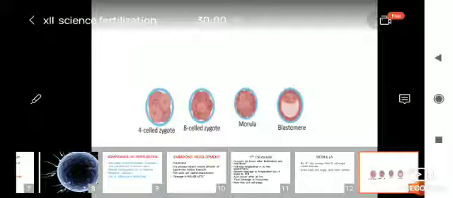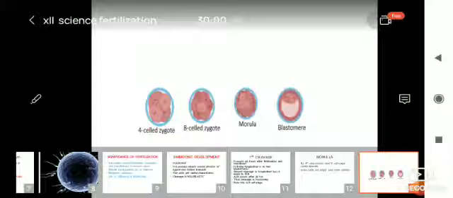Once the sperm enters the egg through the head, the nucleus of the egg is called a pronucleus. The nucleus of the sperm is also called a pronucleus. These pronuclei mix up and the chromosomes are arranged, 46, 23 from mother, 23 from father, and diploid is attained.